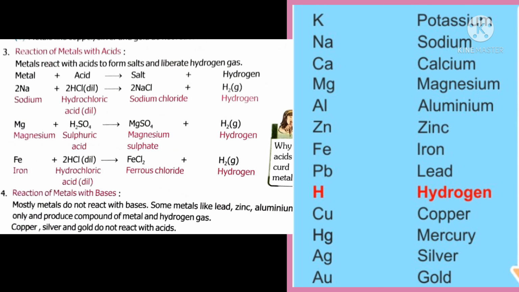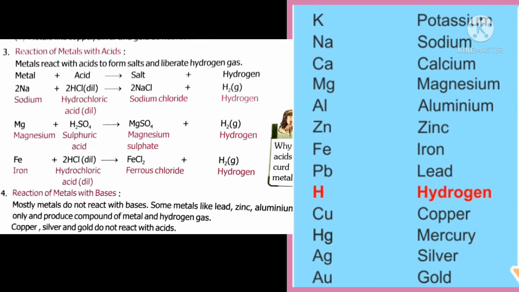In the same manner, Mg, magnesium, reacts with sulfuric acid, H2SO4. You will get the salt MgSO4. How do you get MgSO4? You remove hydrogen from the acid and in the hydrogen's place you write the metal magnesium. So you will get magnesium sulfate plus hydrogen gas.